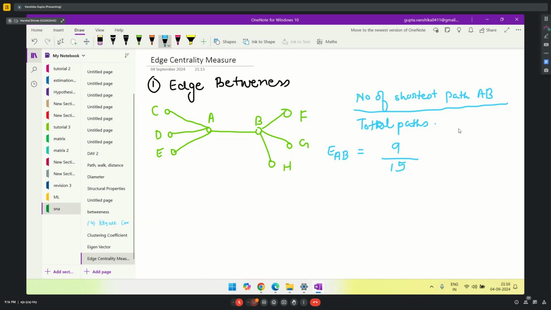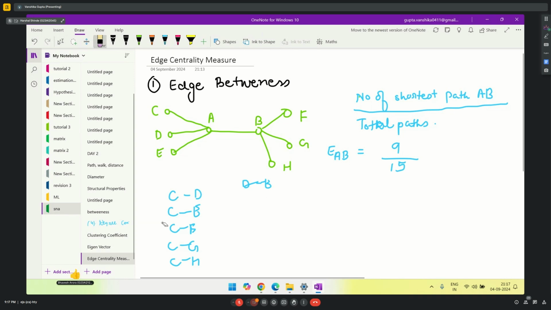Same formula. What is total paths here? Total paths, like from C to D, one path, C to E, C to F, C to G, C to H, then same way D to E, and so on. Like this you can count.